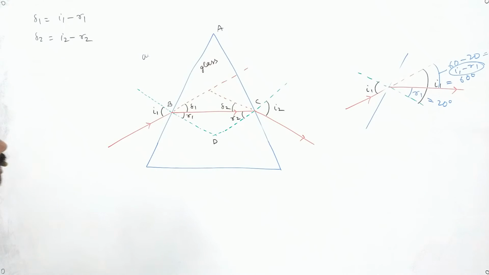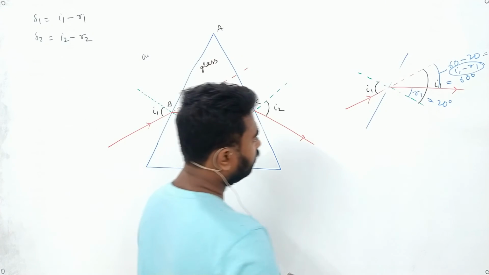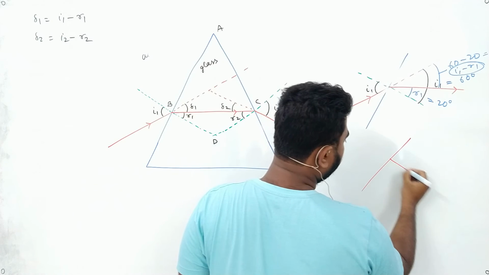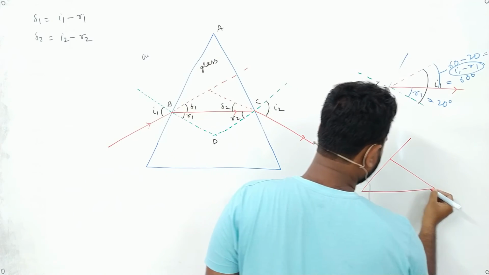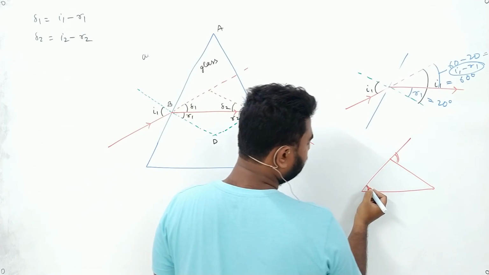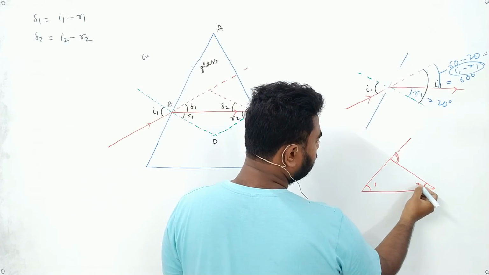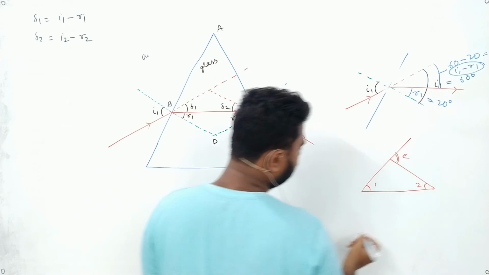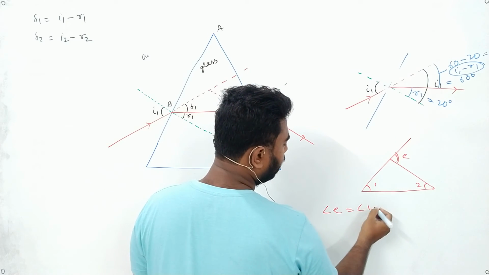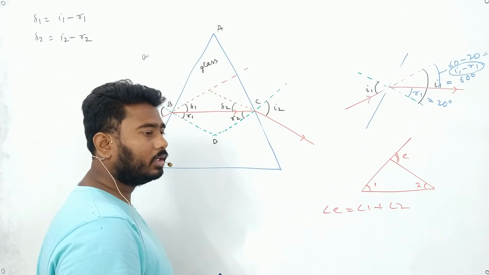Okay, see, we know a property that if this is a triangle, this one is an exterior angle, and these two are the two opposite interior angles. Say this be 1, this be 2, and this be E. We can say angle E equals angle 1 plus angle 2. What is that property?